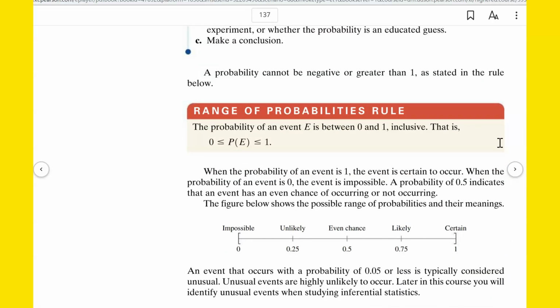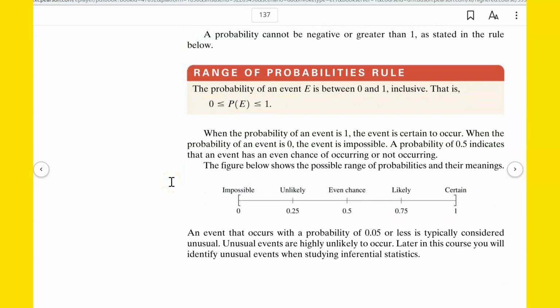A probability cannot be negative, and it cannot be greater than 1, as stated in the rule below. Probability of event E is always between 0 and 1 inclusive. That is, probability of event E is greater than or equal to 0, less than or equal to 1. All right. When the probability of an event is 1, the event is certain to occur. When the probability of an event is 0, the event is impossible. A probability of 0.5 indicates that an event has an even chance of occurring or not occurring. The figure below shows the possible ranges of probabilities and their meanings.